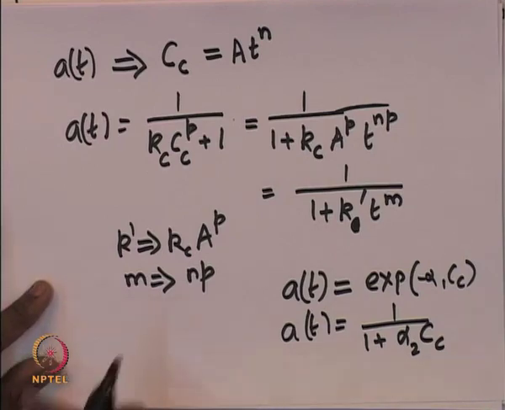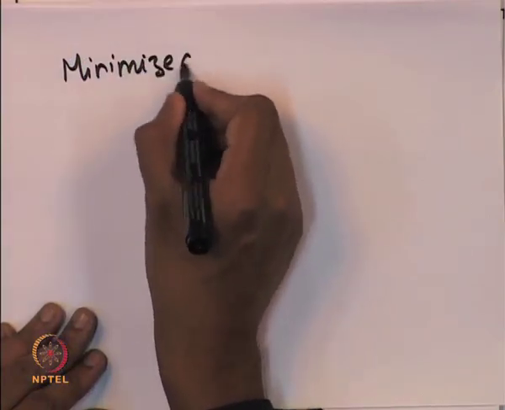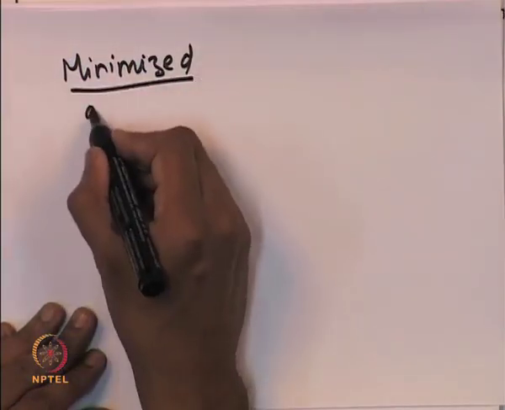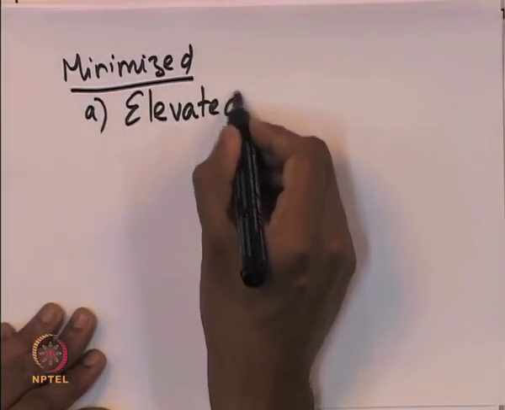Now, how do we minimize the amount of coking that is actually happening? That is, the amount of carbon material that gets deposited onto the catalyst site. The way it can be done is that it can be minimized by conducting the reaction at elevated temperatures. It can also be minimized by conducting the reaction at elevated hydrogen pressure.